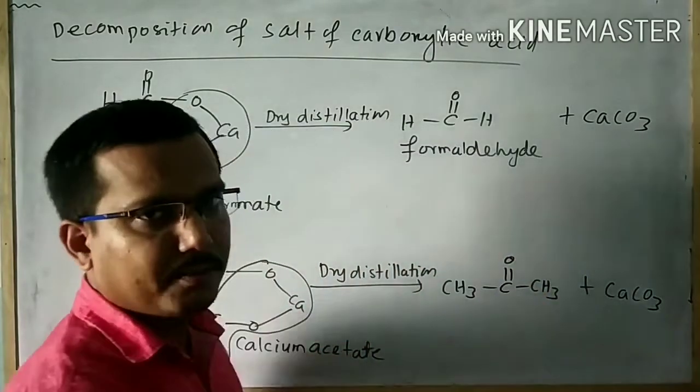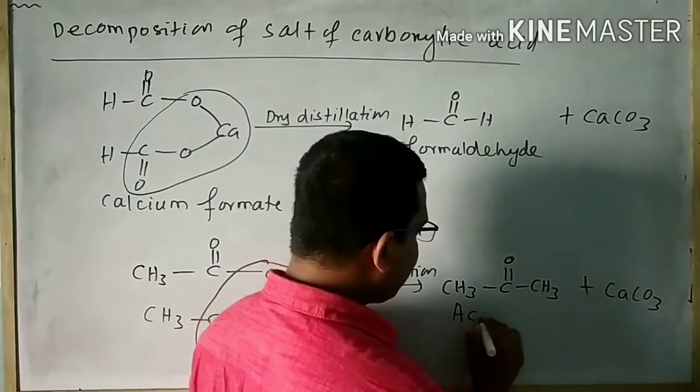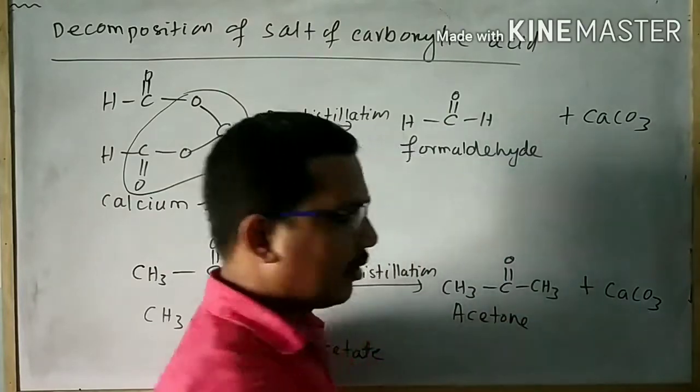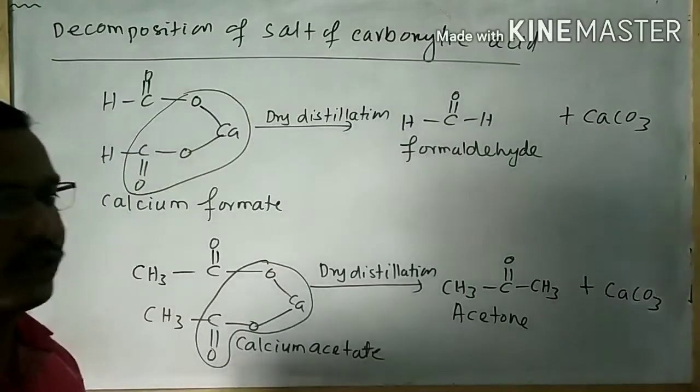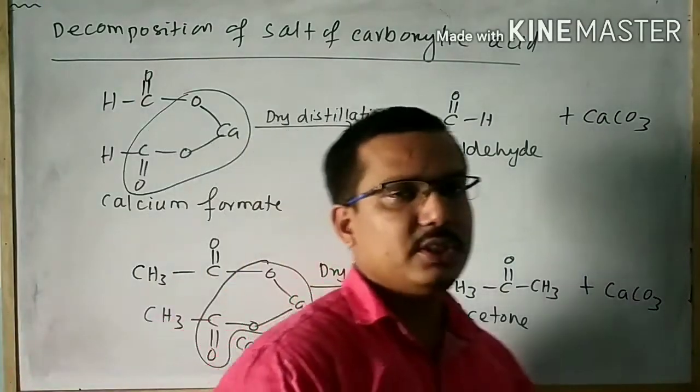The name of this compound is acetone. For this reaction, the statement is when calcium acetate undergoes dry distillation, then acetone is formed.